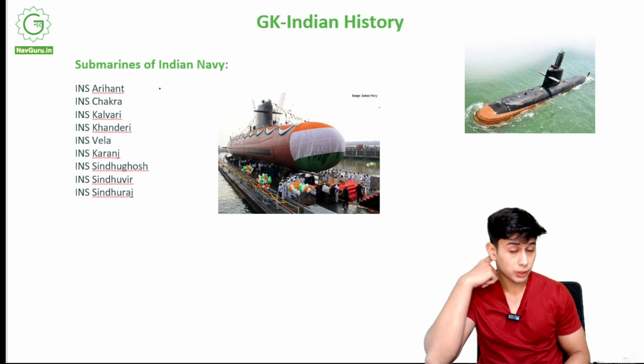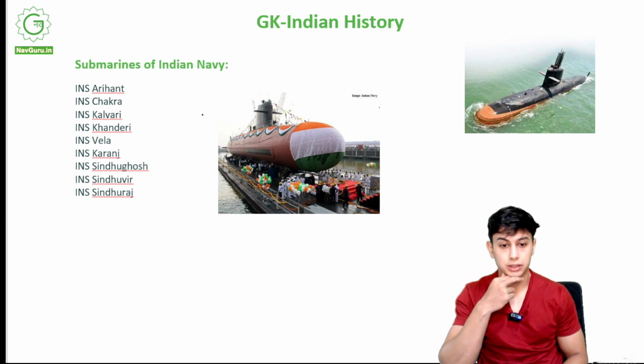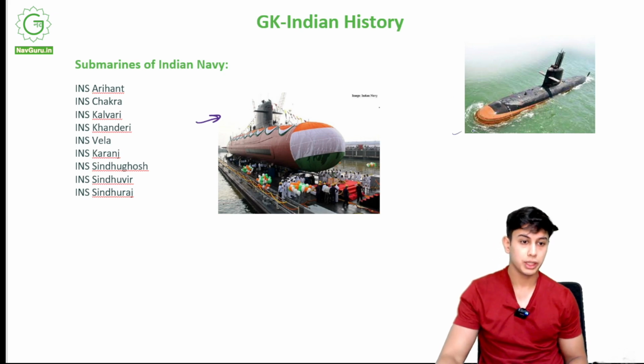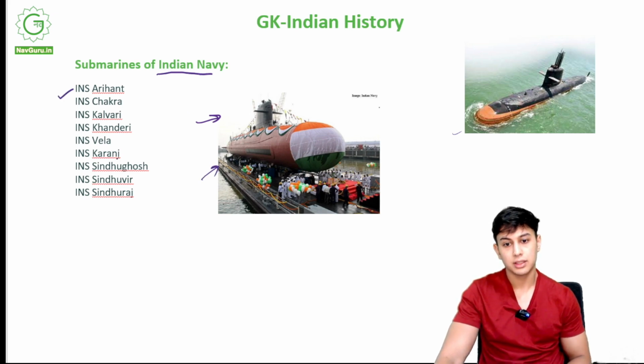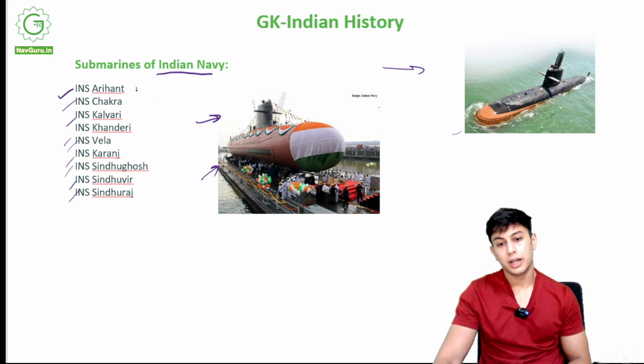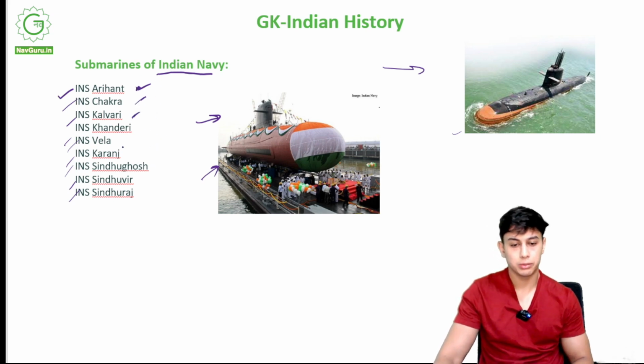Let's study about some important submarines of the Indian Navy. Submarines. We all know what submarines are. They go deep into the water. They are for our defense. Submarines of the Indian Navy include INS Arihant. This is INS Arihant. INS Chakra. INS Kalvari. Right? These are those submarines. INS Khanderi. INS Vela. INS Karanj. INS Sindhughosh. INS Sindhuveer, INS Sindhuraj. Arihant is important, Chakra is important, Kalvari is important. At least 3 to 4 names you should remember.